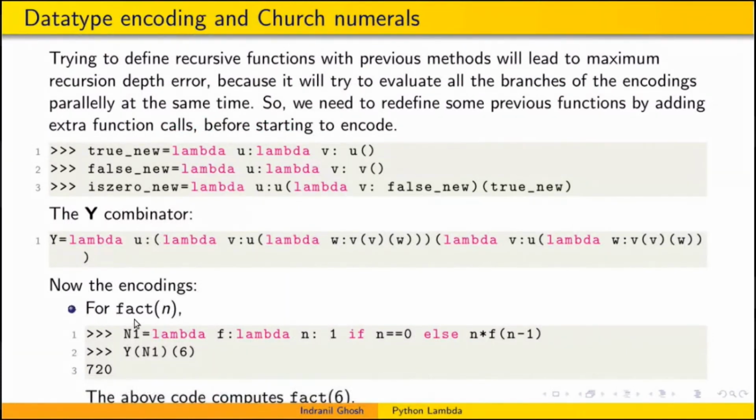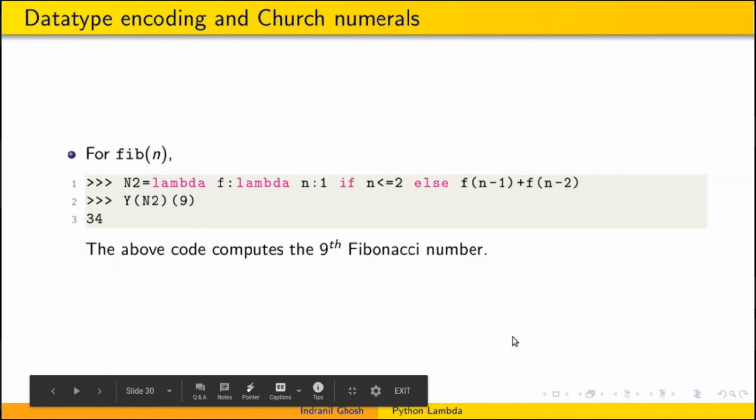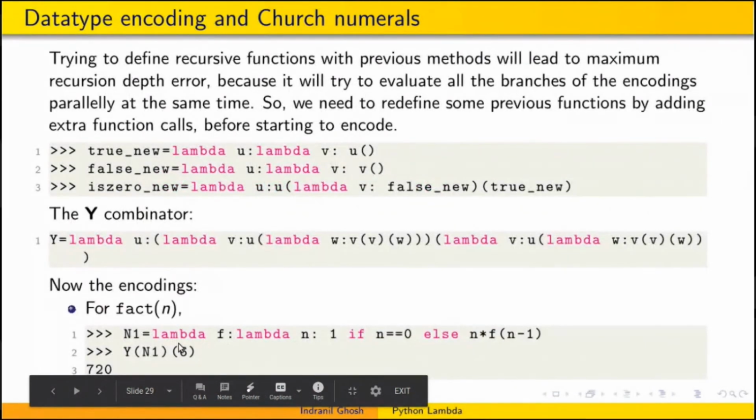To understand the factorial n, we will define n1 at first. n1 is lambda f, lambda n: 1 if n equals 0, else it will return n times f of n minus 1, as we do in factorial. To find the factorial of a number n, we pass Y applied to n1 to that. So Y n1 applied to 6 will return 720, since the factorial of 6 is 720. Here Y is the Y combinator.